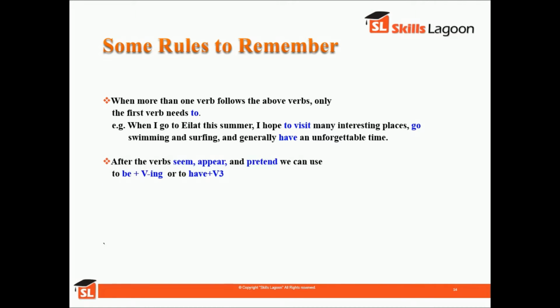Second, after verbs like seem, appear and pretend, we can use to be plus verb ing or to have plus the verb's third form. For example, she pretended to be reading. She seemed to have disappeared.